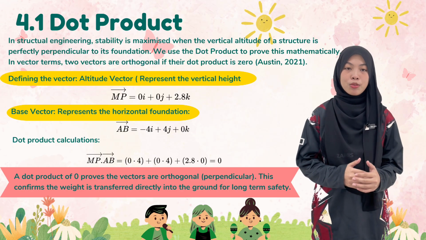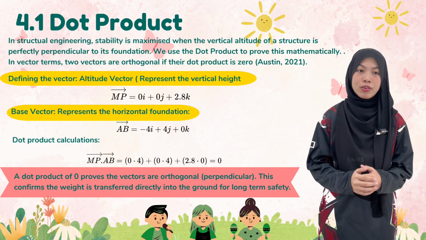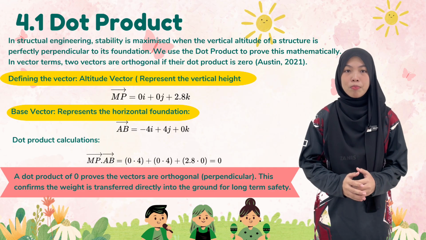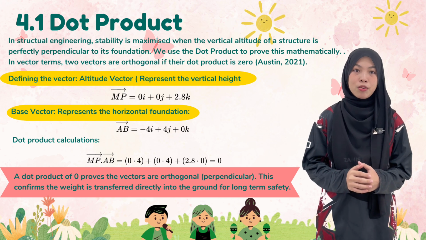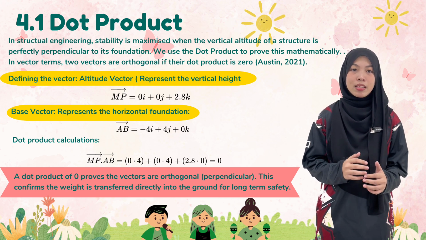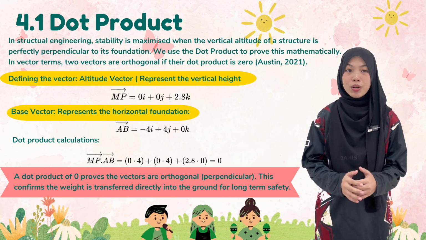Next, we define the base vector, which represents the horizontal foundation of the structure. In this example, the base vector AB is -4i + 4j + 0k. This indicates that the base lies entirely on the horizontal plane with no vertical component.